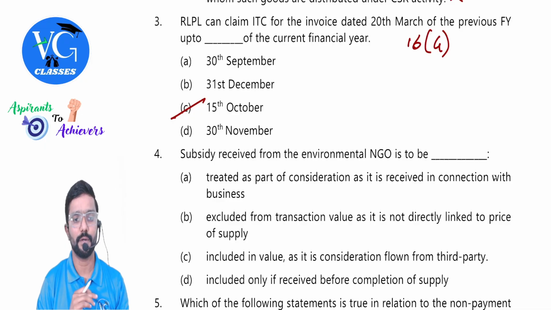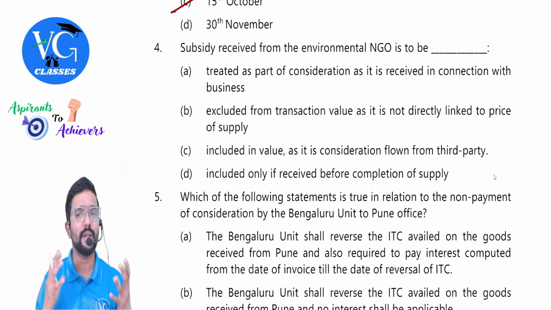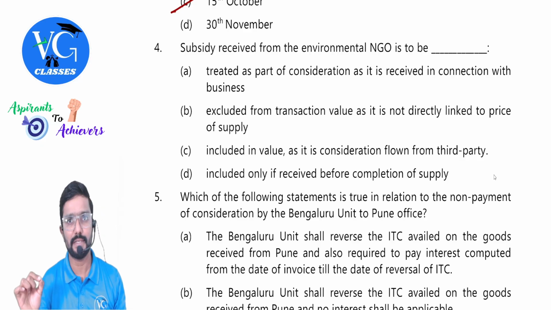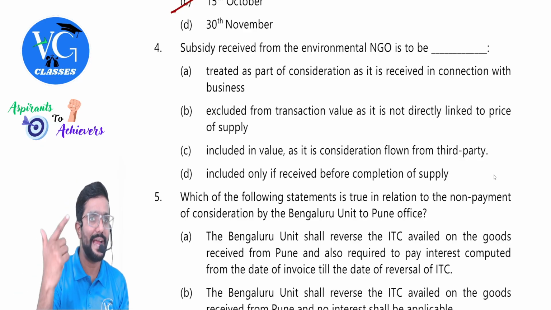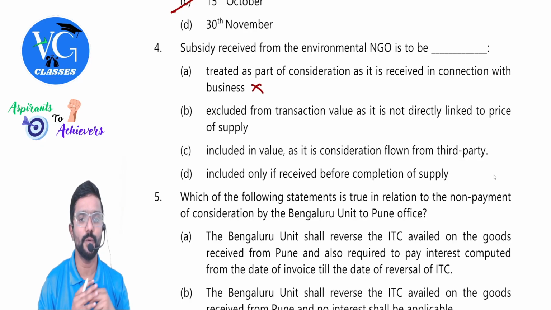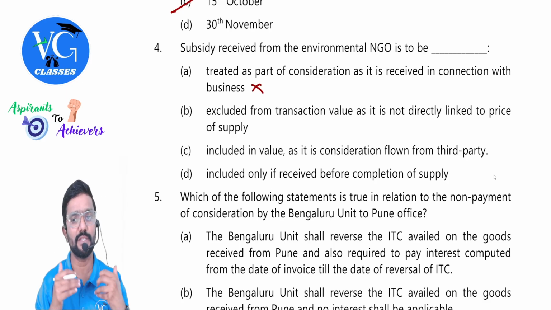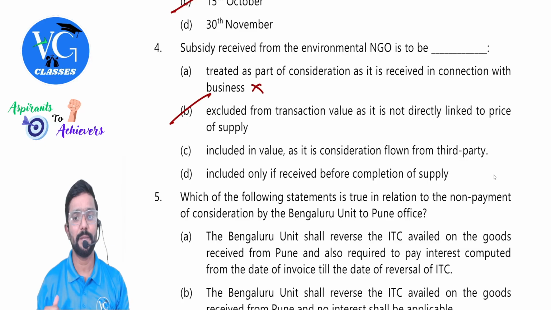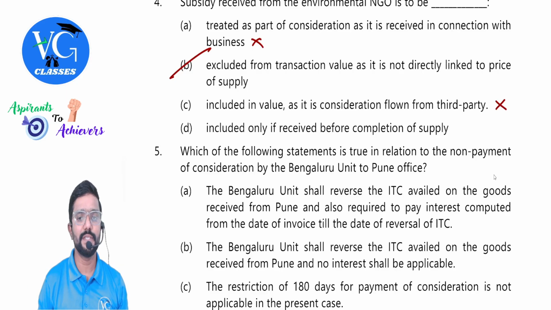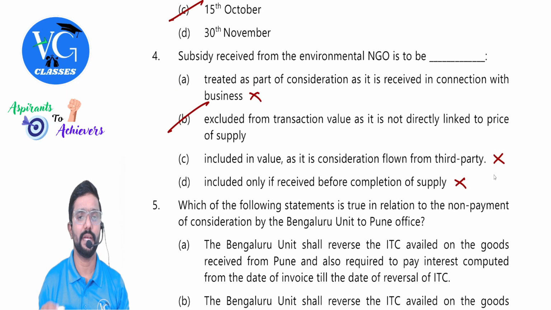Yes. 15th October. Next, subsidy received from environmental NGO is to be. Guys, I have already explained this. Only if it is linked to the price, given by others other than central government, state government, we have to add it. Here it was not linked to the price, hence we will not add it. Treated as a part of consideration as it is received in connection with business? No. Excluded from transaction value as it is not directly linked to the price? Yes. Let me read the other options also. Included in the value as it is consideration flown from third party? No. Included only if received before completion of supply? No. So the answer is B. Answer is B. Next, fifth one.